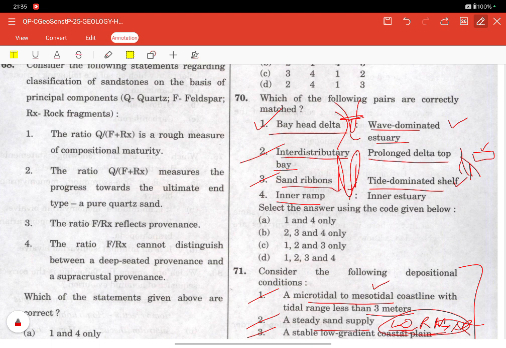Inner ramp is a carbonate platform term. It refers to the shallow marine carbonate system. It has nothing to do with the inner estuary. So this is a conceptual category mismatch. So first, second, and third is the correct answer.